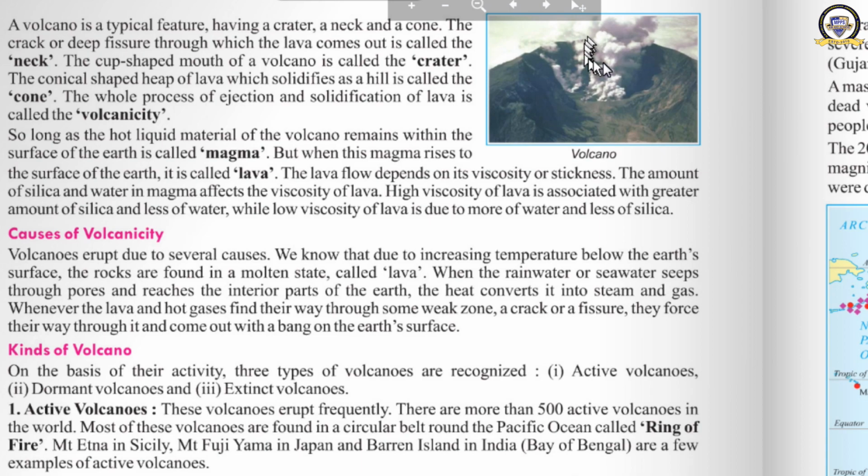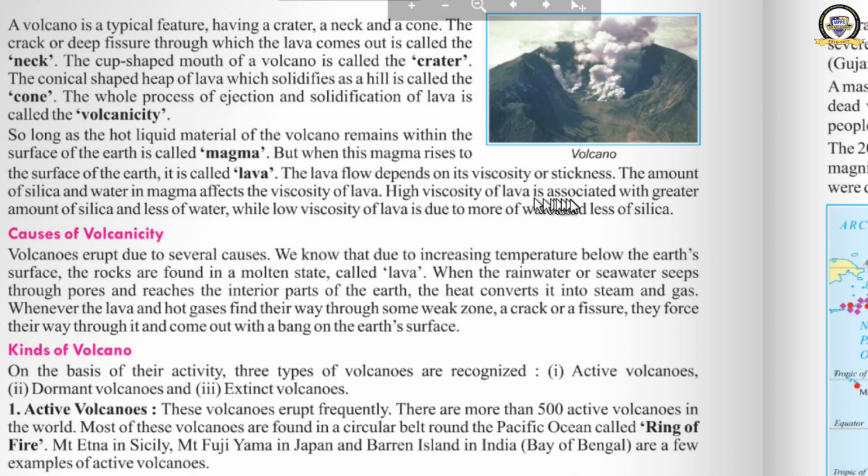See, you can see hot gases are coming out. Along with that, liquids, solids, all these things come out. That is known as lava. When it comes out, the lava flow depends on its viscosity or thickness. The amount of silica and water in magma affects the viscosity of lava.